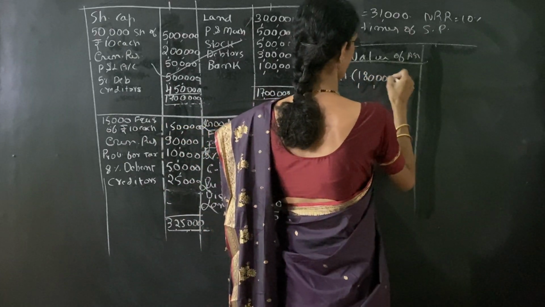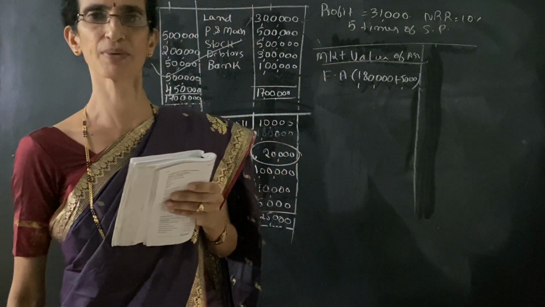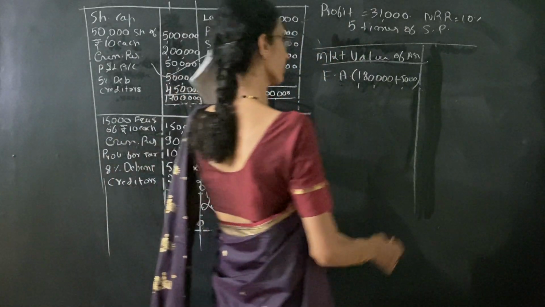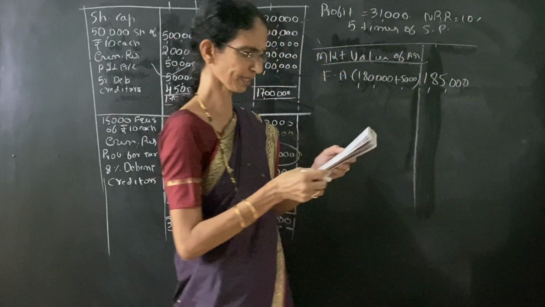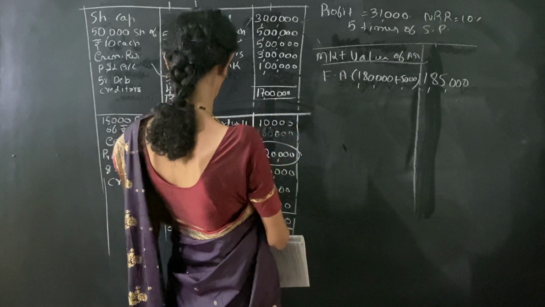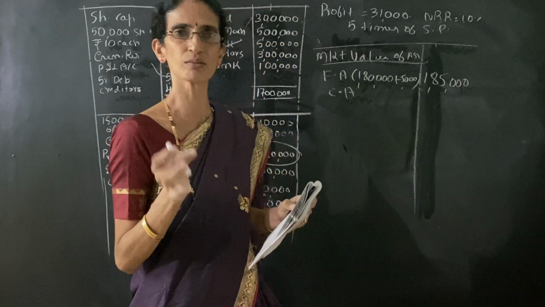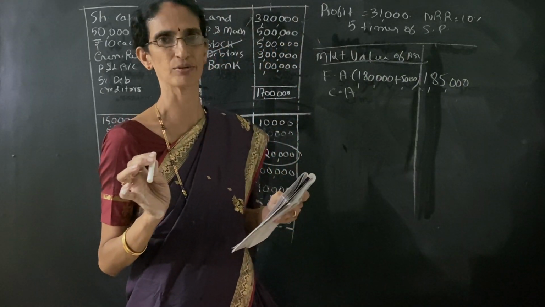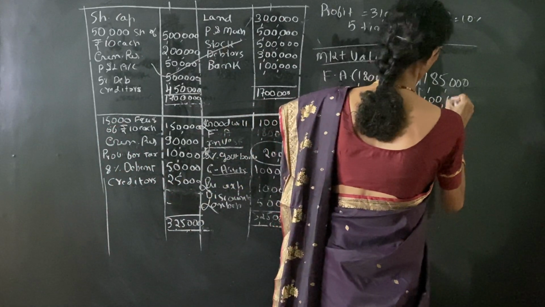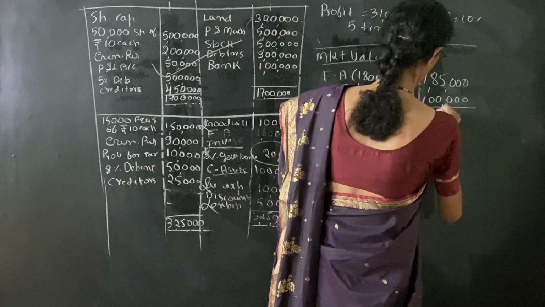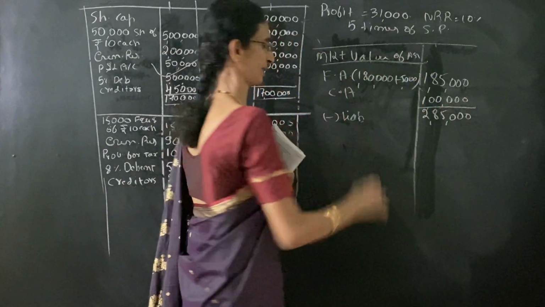In the adjustment it is given that it should be valued at 5,000 more. More means plus, less means minus. So we have to add 5,000. So we are getting the fixed asset as 1,85,000. Next we have to take only current assets. Market value is not given, so book value is equal to market value. It is 1 lakh. So 2,85,000, less liabilities payable to outsiders.